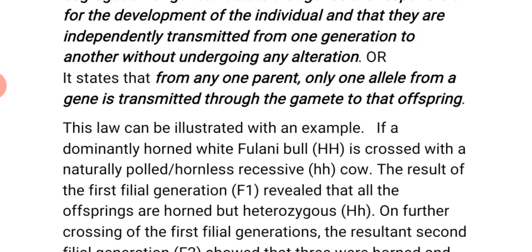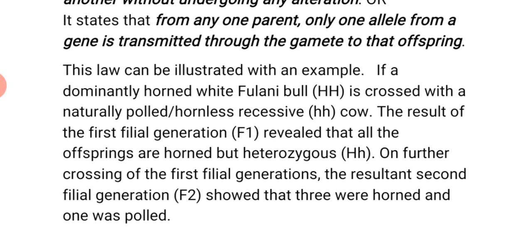Now, the result of the first filial generation, that is F1, reveals that all the offspring are horned, but heterozygous, capital H, small h. On further crossing of the first filial generation, the resultant second filial generation shows that 3 were horned and 1 was polled.